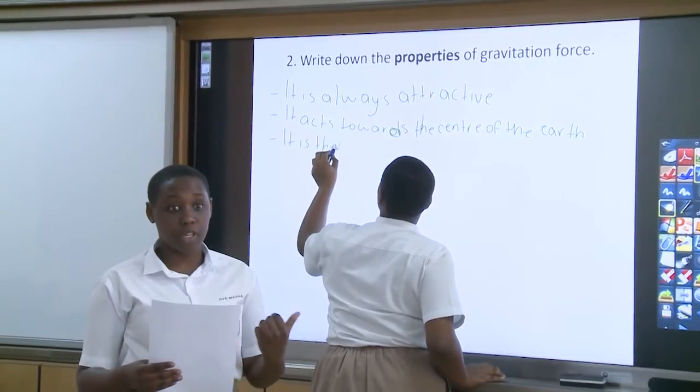It's a conservative force, which means that when an object acted upon by the gravitational force moves in a circular path, the work done, when calculated, becomes zero. So that's why it is conservative. It also holds good over a wide range of distances.